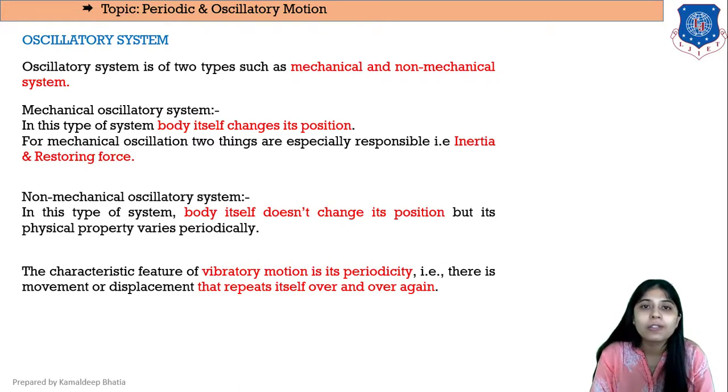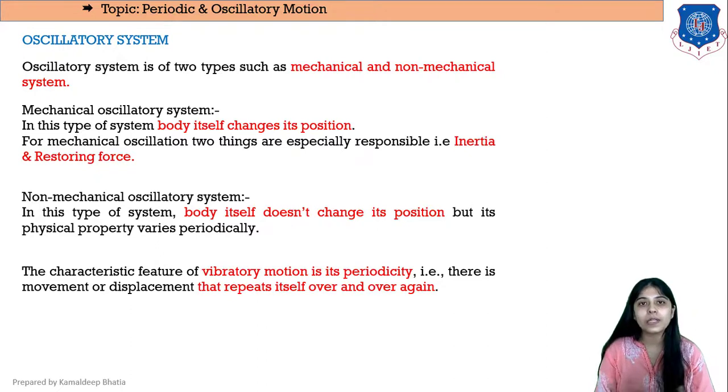So the oscillatory motion in which the body changes its position on its own is known as a mechanical oscillatory system, right? For a mechanical oscillatory system, two things are especially responsible: one is inertia and the second is restoring force, right?